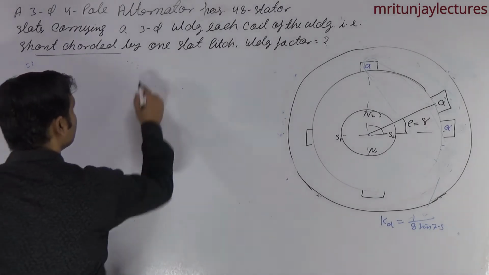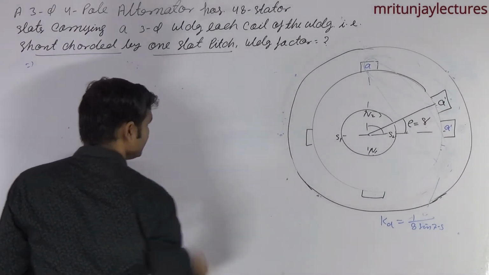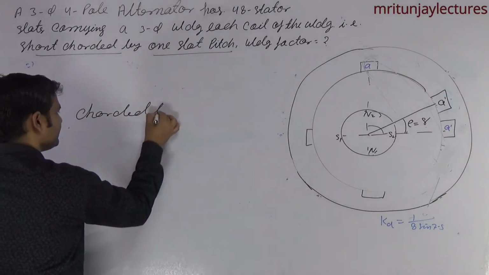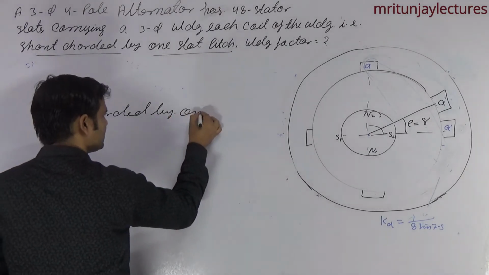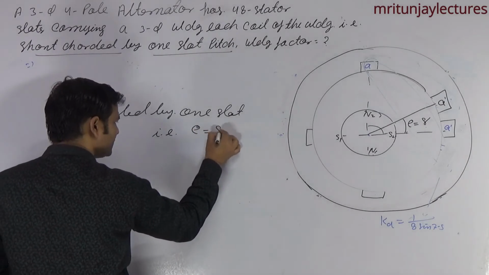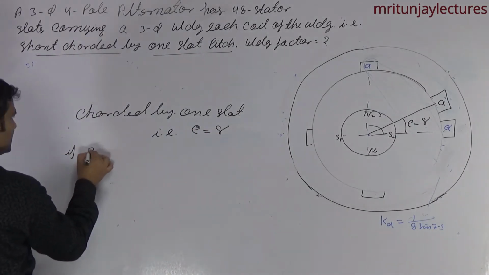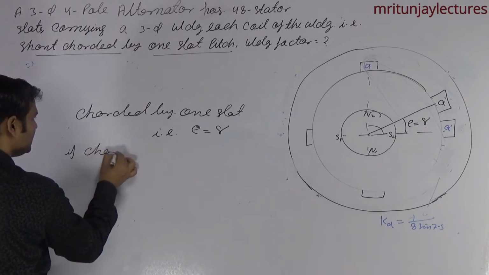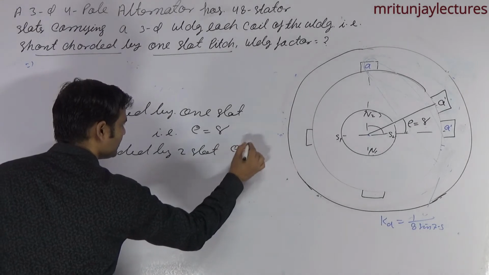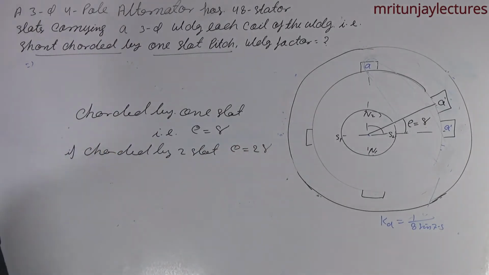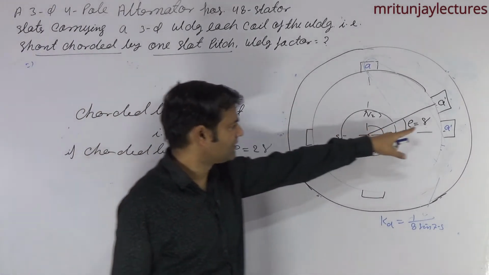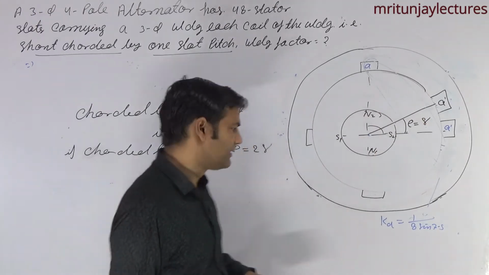Now, according to the question, short corded by one slot pitch means rho is equal to gamma. If corded by 2 slots, what about rho? Rho is equal to 2 gamma. Okay, it is clear? According to the question, one slot pitch, that's why one slot is put here.